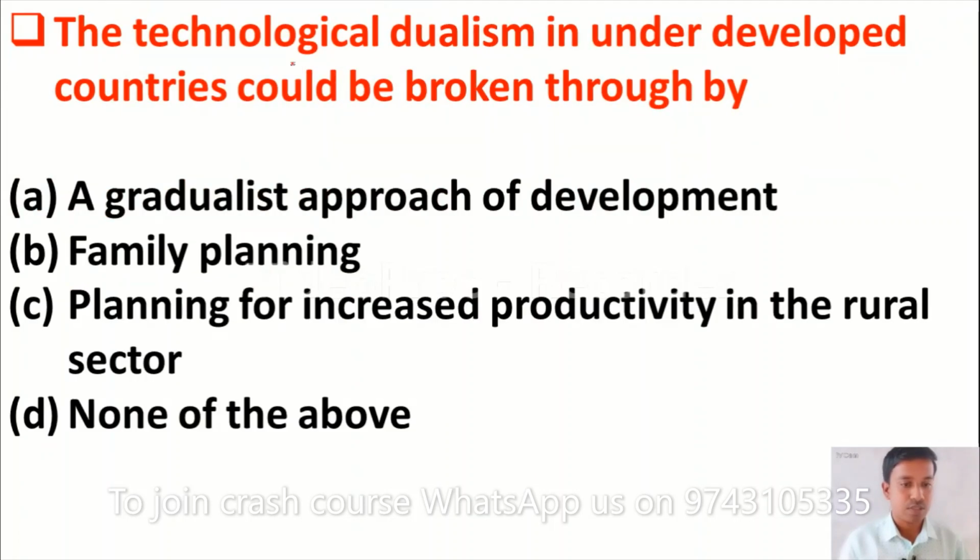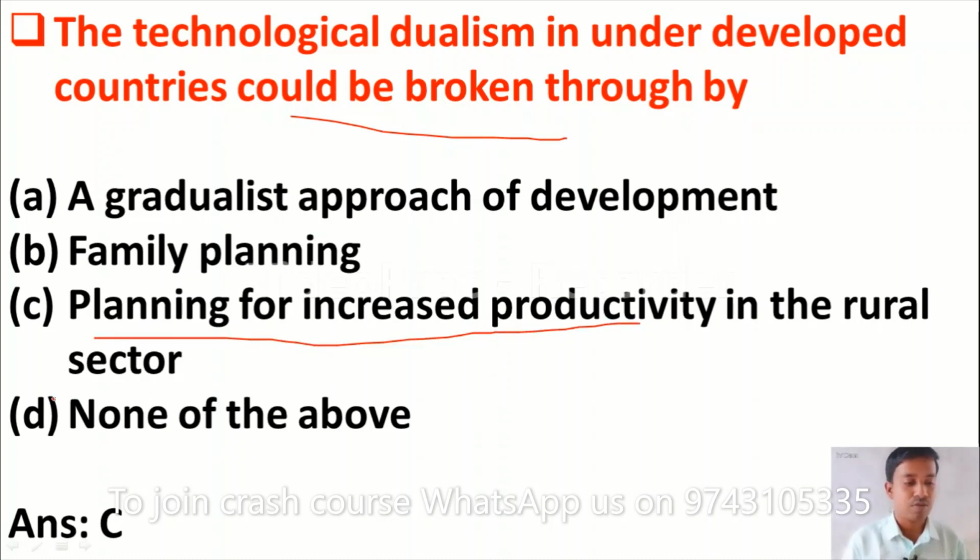The next question is, the technological dualism in underdeveloped countries could be broken through option A, a gradualist approach of development. Option B, family planning. Option C, planning for increased productivity in the rural sector. Option D, none of the above. Technological dualism in underdeveloped countries could be broken by planning for increased productivity in the rural sector. If we plan well to increase the productivity of the rural people, then we can break the technological dualism. So option C is the correct answer.